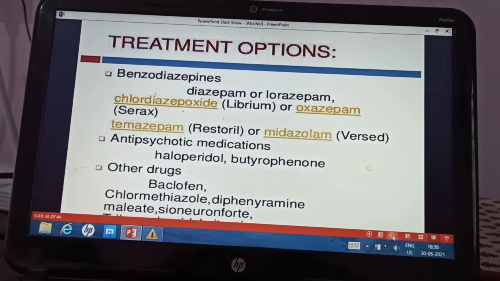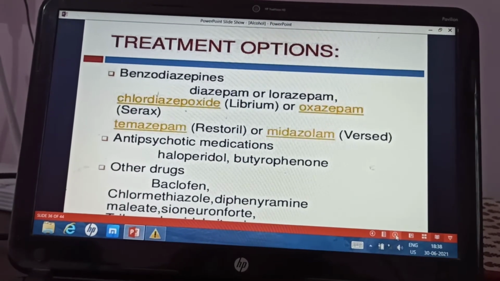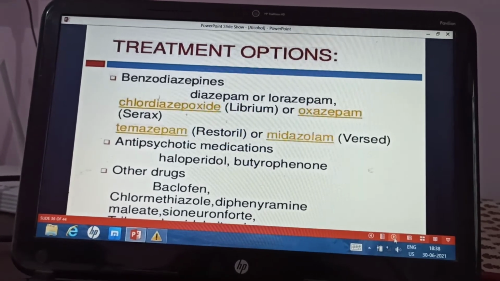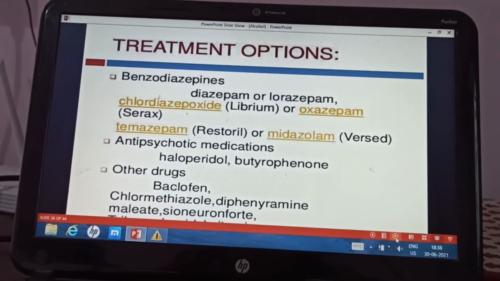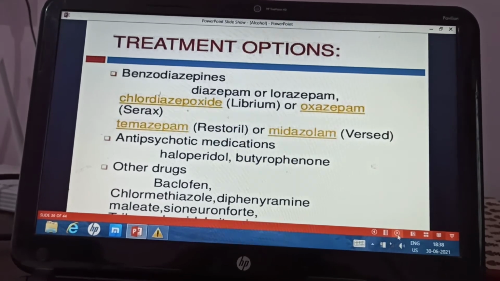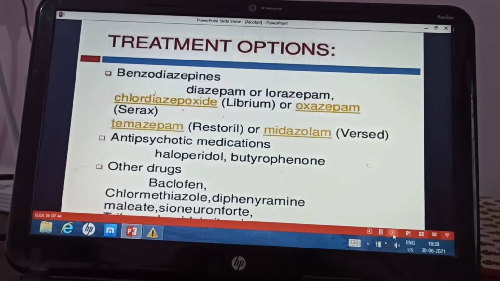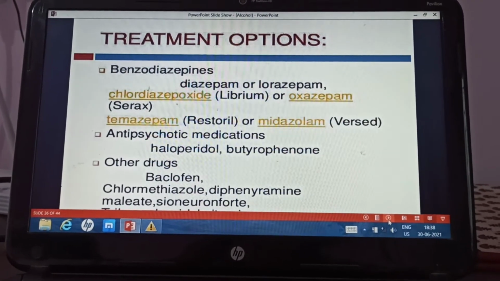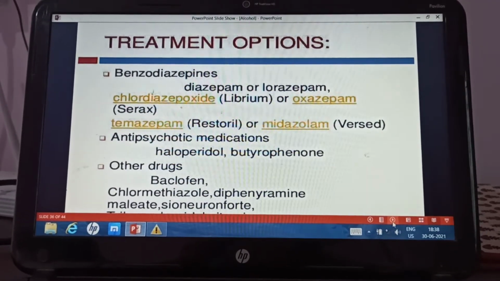So benzodiazepines: diazepam or lorazepam or oxazepam or chlordiazepoxide, midazolam. Then antipsychotics like haloperidol, a butyrophenone, for the psychotic symptoms. Diphenhydramine maleate can also be given.